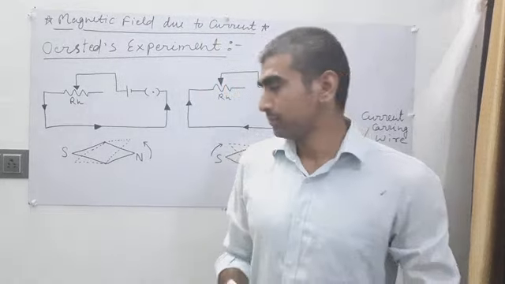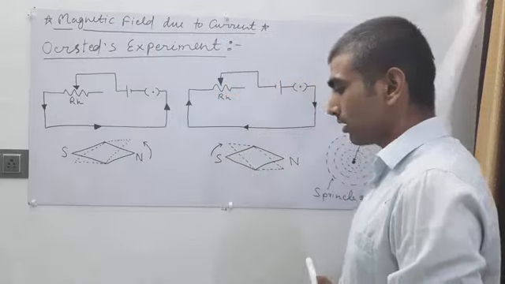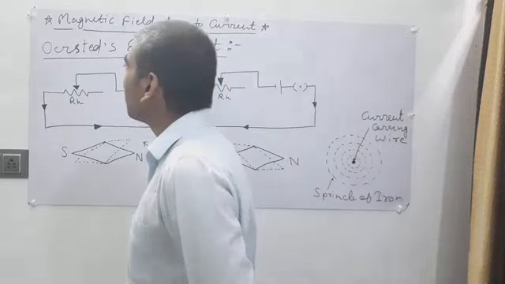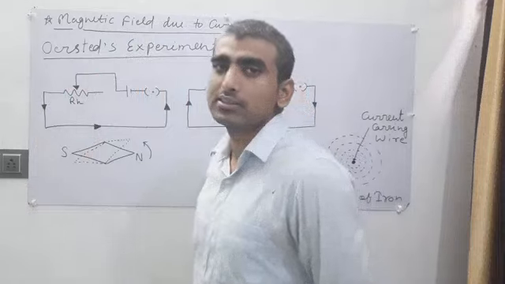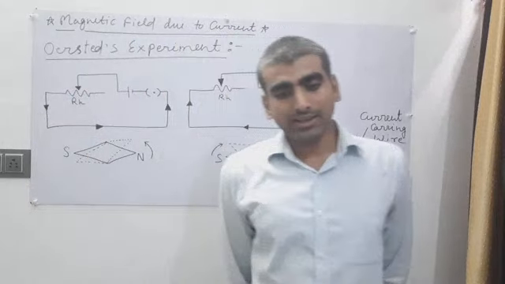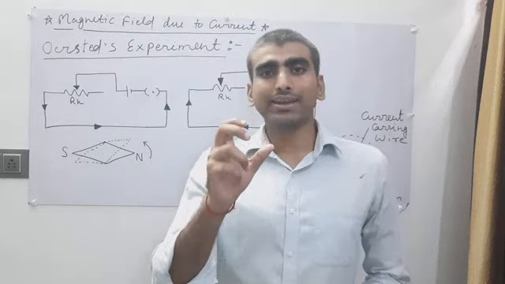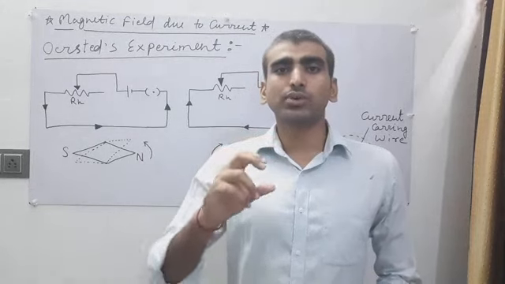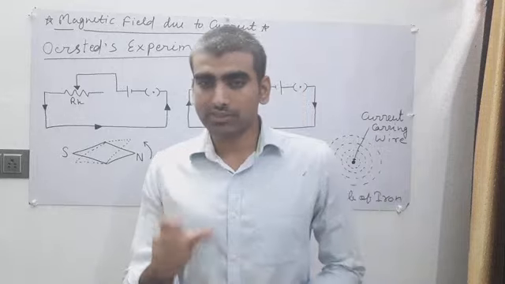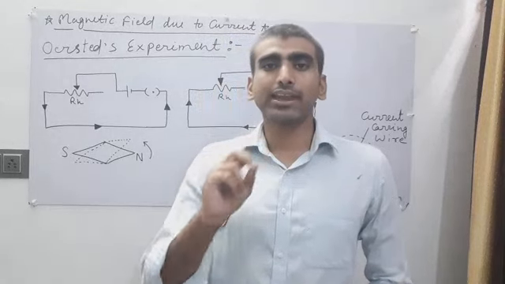Now, a scientist whose name is Orsted noticed in a conference that a magnetic compass needle fluctuated due to the presence of a current carrying wire.